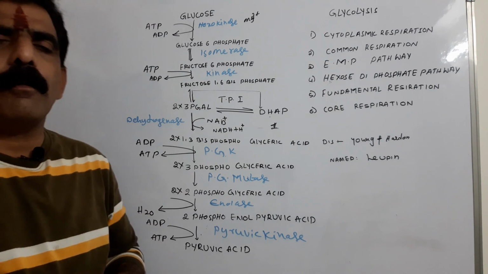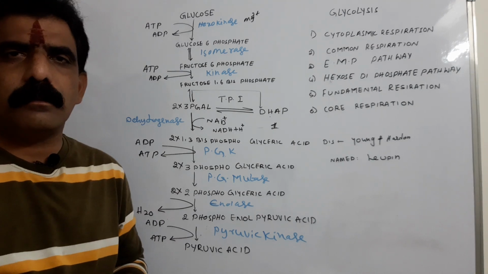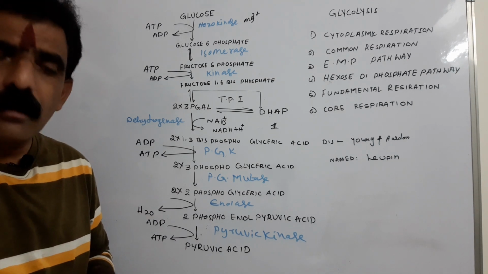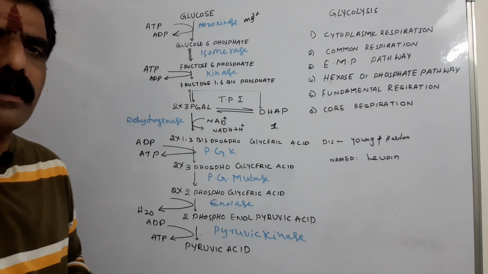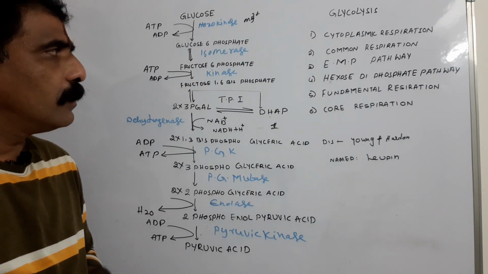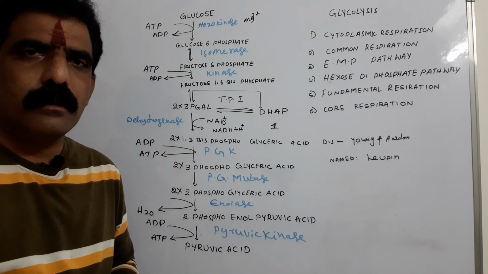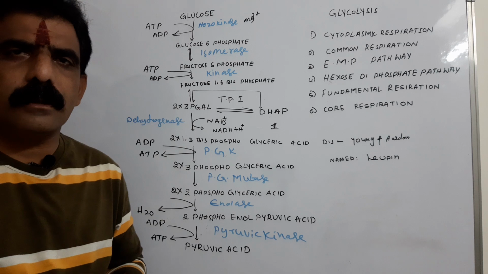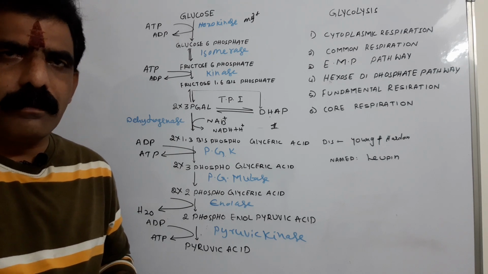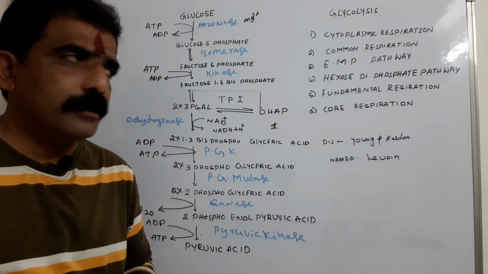In this session, I am going to discuss glycolysis, part of respiration. Glycolysis is a part of aerobic respiration, anaerobic respiration, and fermentation, which is the fundamental step of the respiration. Today, we are going to discuss the mechanism of glycolysis. Glycolysis is a series of 10 reactions.